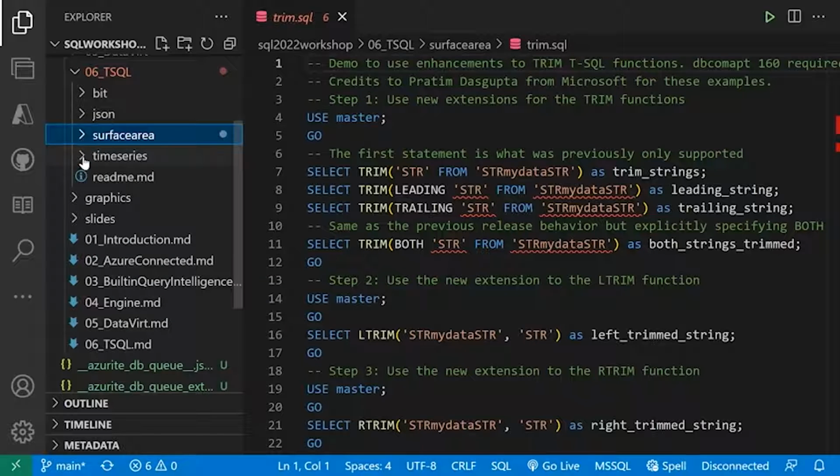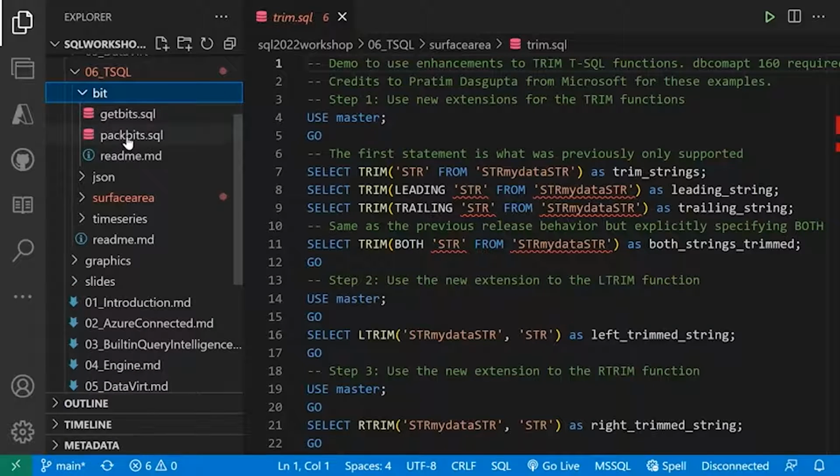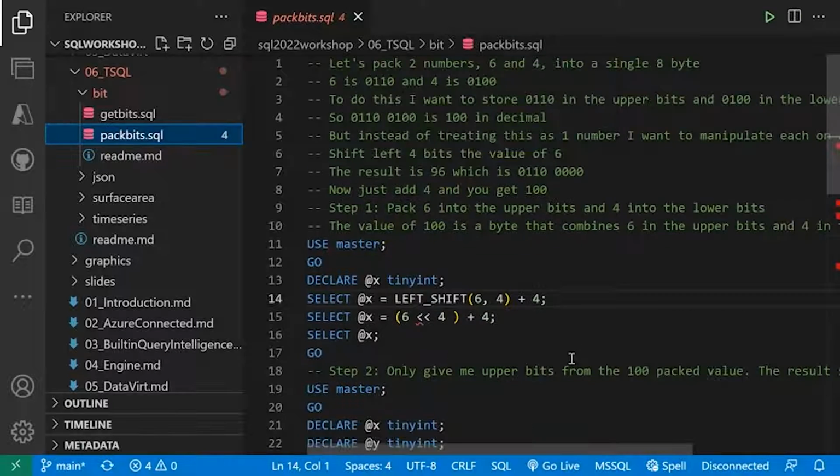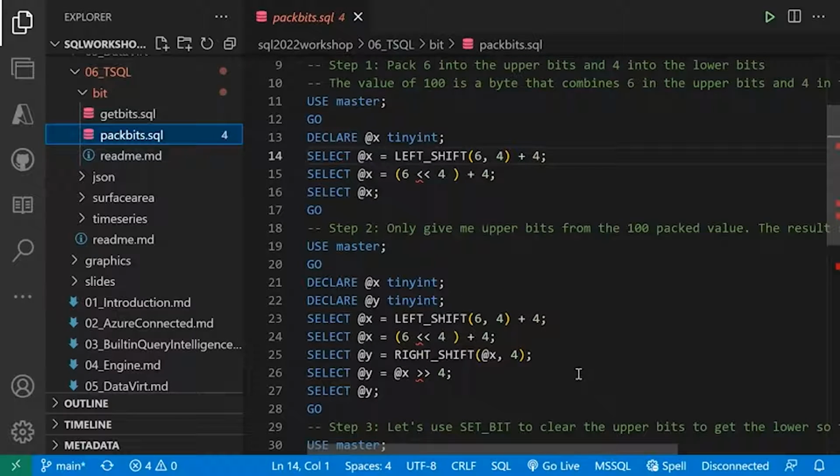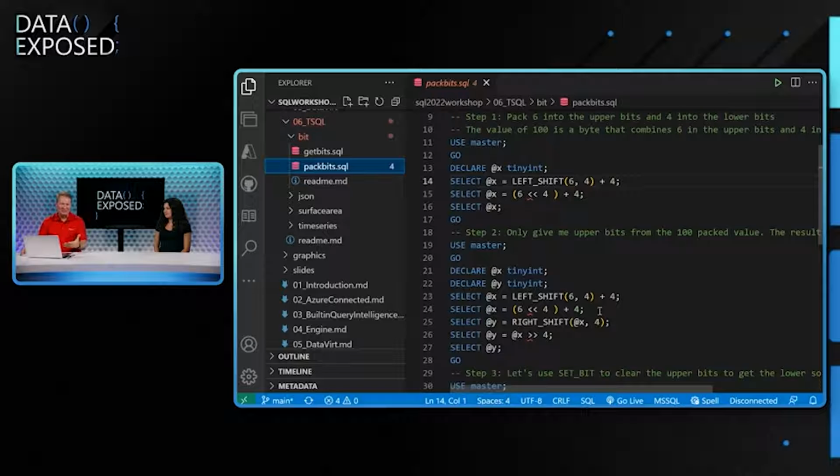The other one is bit functions. I know that sounds kind of crazy. Anna, there was a time and a place where all I did was manipulate bits to do my job at Microsoft. Well, you can do it through T-SQL now. You can use bit functions to create mathematical calculations or even do something that I call bit packing, where you take an integer value and pack multiple values inside it. It's a very common practice in, say, C++ programming. You can do it all now in T-SQL.